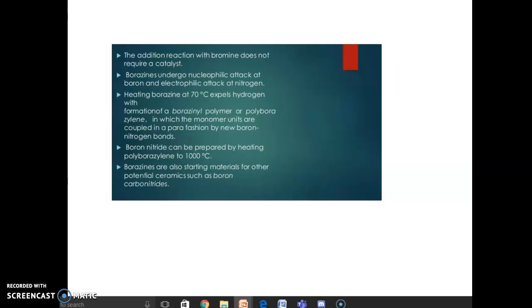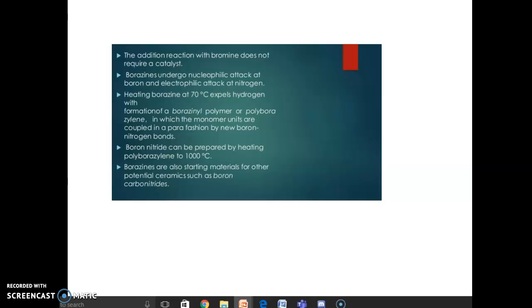In addition, the addition reaction of bromine does not require any catalyst. Borazine undergoes nucleophilic attack at boron and electrophilic attack at nitrogen. Heating of borazine at 70 degrees expels hydrogen with the formation of borazyl polymer or polyborazylene, in which the monomer units are coupled in the para position by new boron-nitrogen bonds.